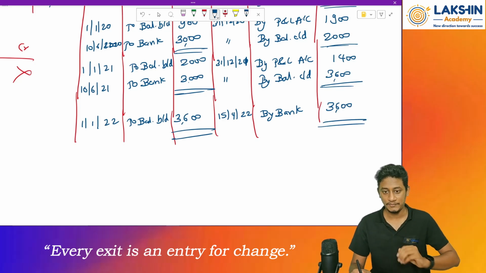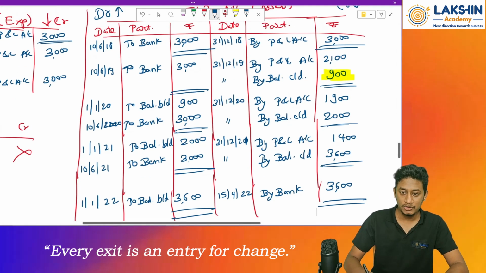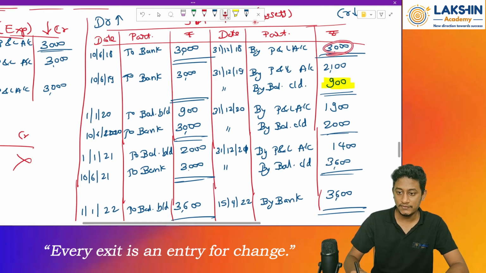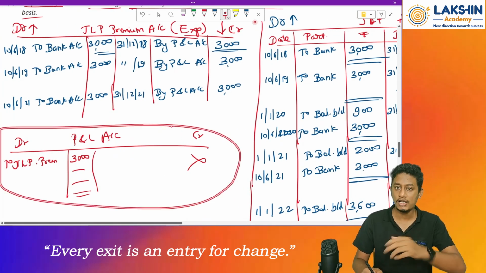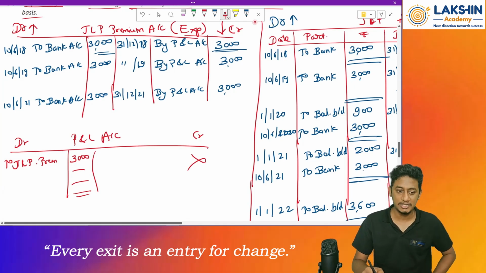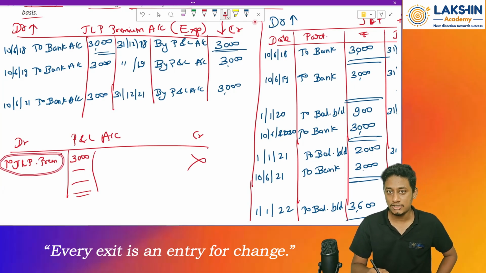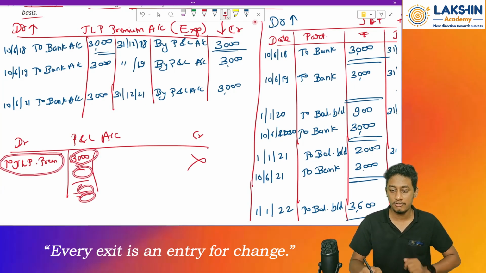Clear? So in P&L account, what to do now? If you prepare the P&L account, transfer all these amounts to the P&L account, simple, just like we did over here. Similarly, go on transferring all the amounts to the P&L account. Only a single entry in the P&L account, that is to JLP account, for whatever amounts of premiums we have discussed over here.